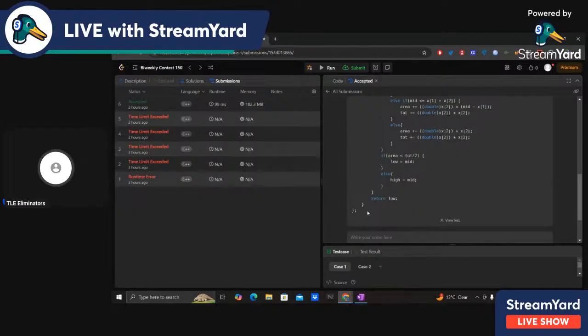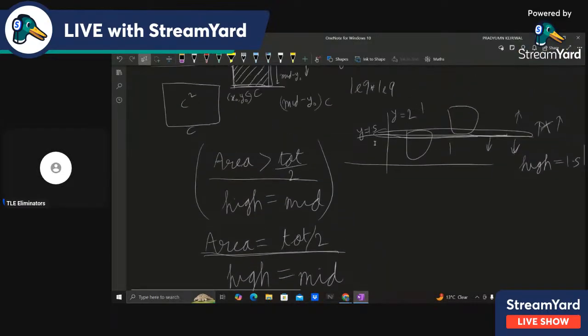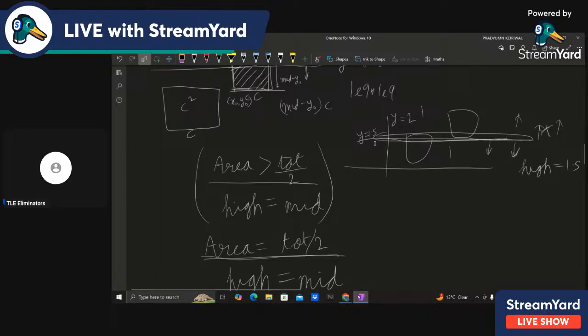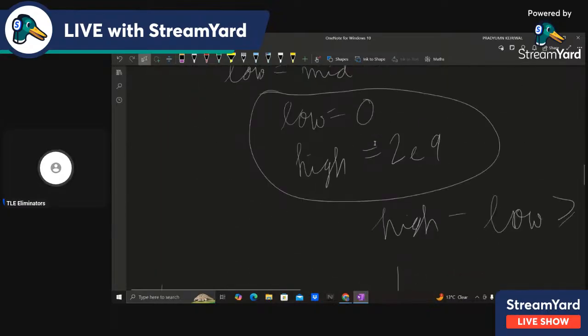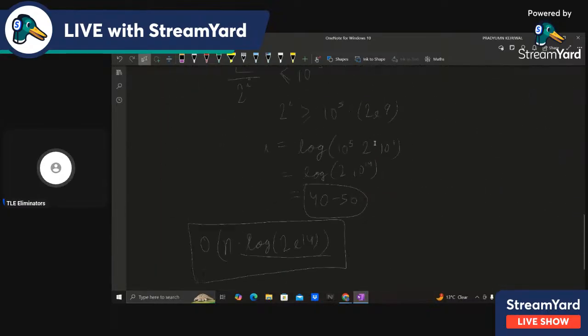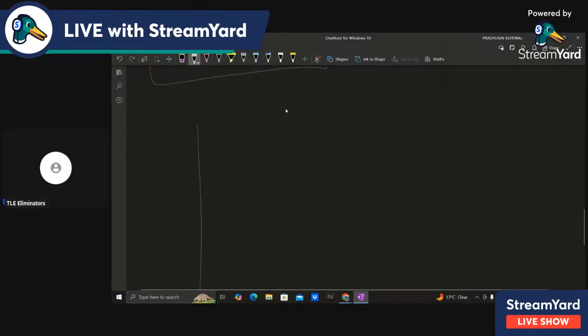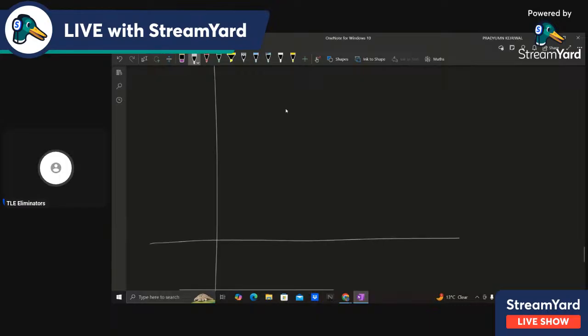Why is high 2e9? You cannot make high 1e9, because it will fail. Why? Let's say there's one square at the height of 1e9, meaning the bottom left y is equal to 1e9, and the side length is also 1e9.